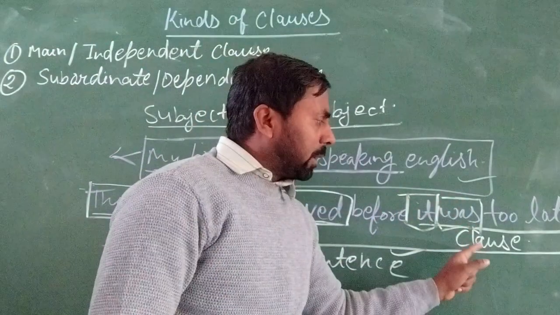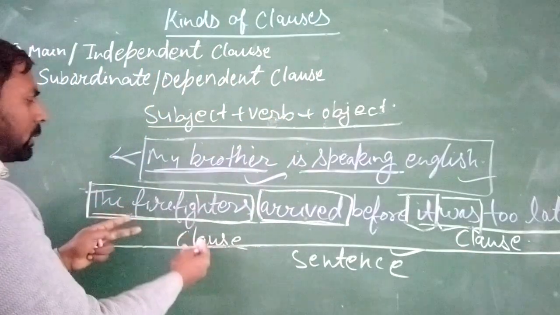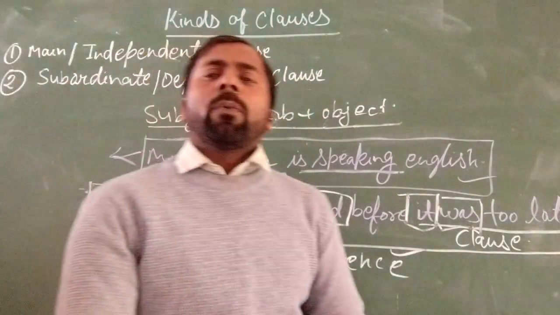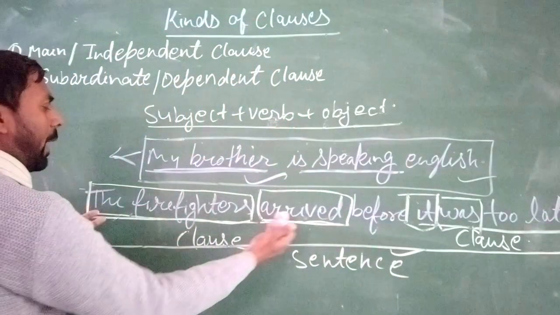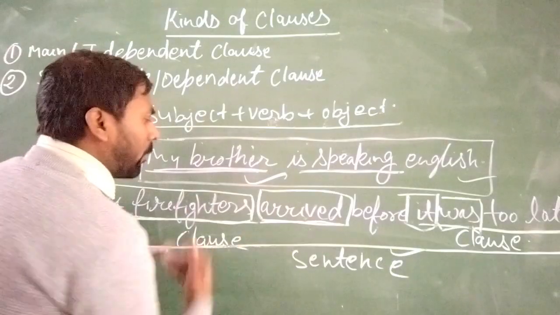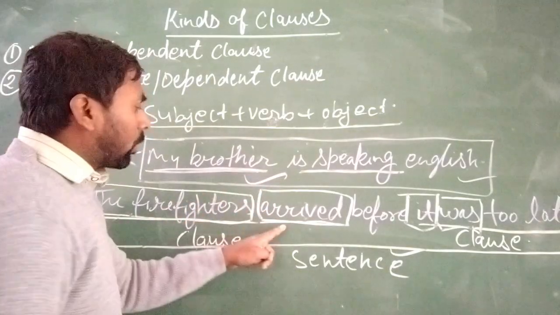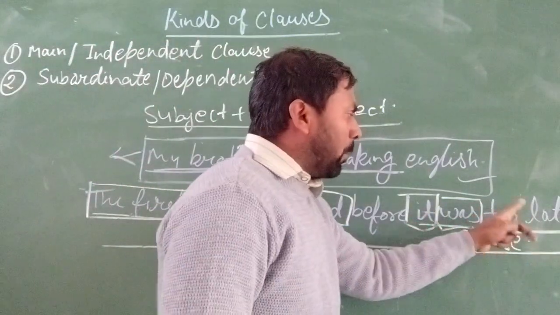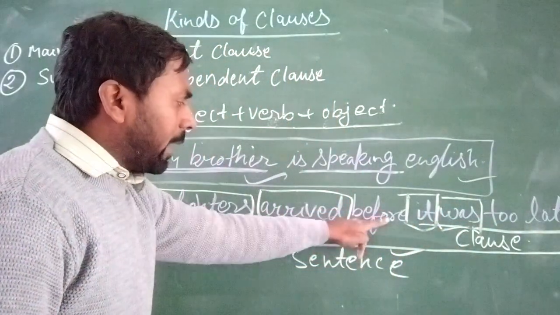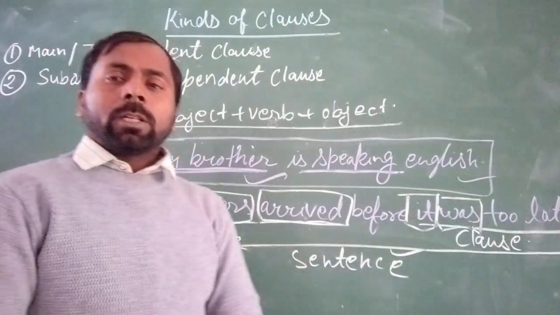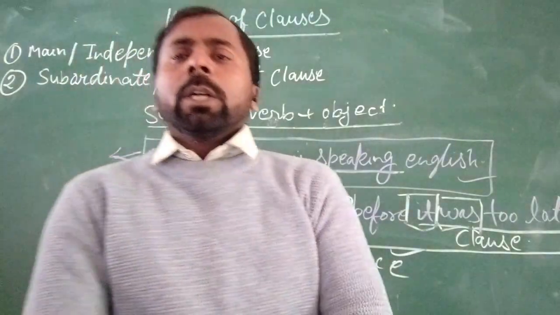How is it a clause? Because a clause is a group of words that has a subject and a finite verb. So this is one clause and this is another clause. Both clauses are joined by the conjunction 'before' and make the sentence. I hope you all understood it.